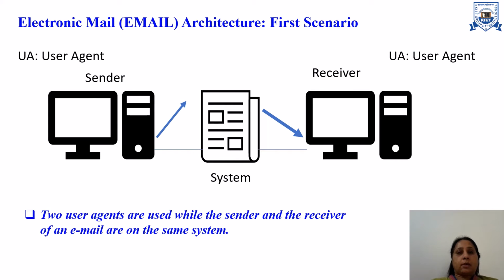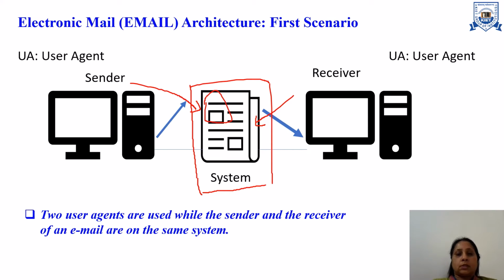In the first scenario, we are discussing that the sender and receiver both are using a common shared system, but in this system they have their own mailbox. Sender is attached with this particular system and receiver is also accessing this system. Sender has its own mailbox, receiver has its own mailbox.